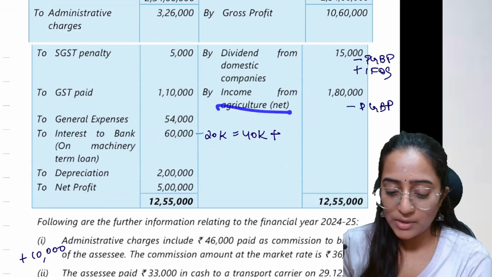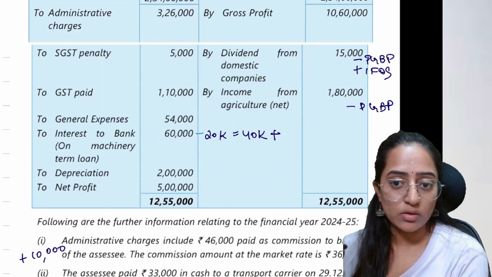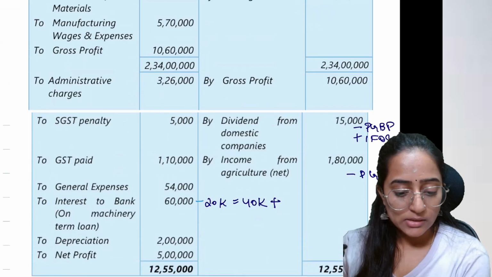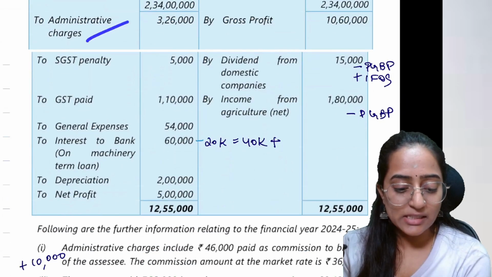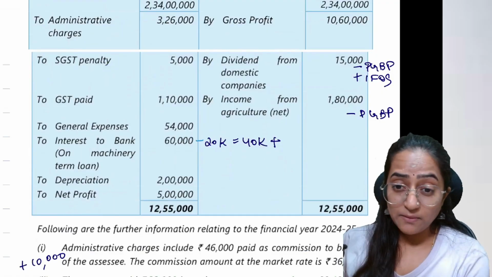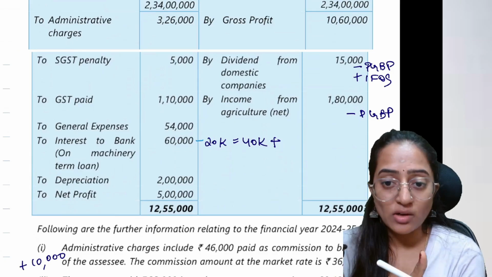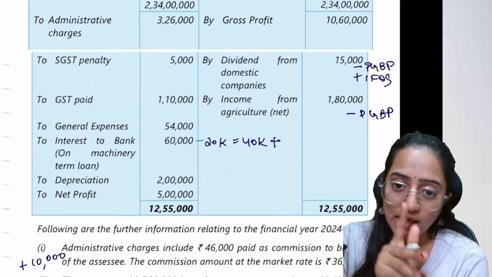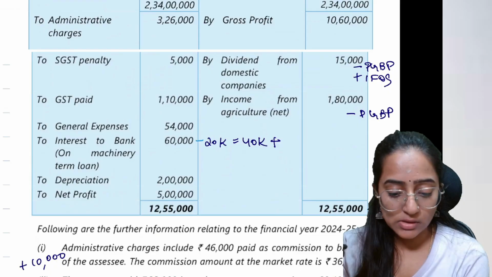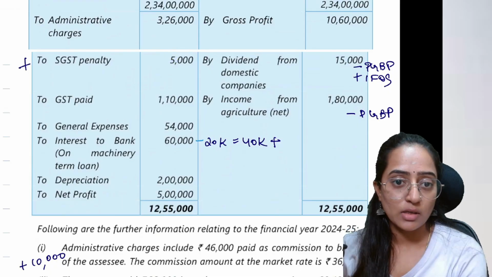However, this is your exempted income, income from agriculture. So it's not going to be taxable at all. It's an exempted income, so one effect is to minus it from PGBP. See here, administrative charges fine is a GST penalty. If the penalty being paid is because of breach of contract, that penalty is allowed. If it is because of breach of law, that penalty is not allowed. So is this penalty allowed? No, it is not allowed. So what are you going to do? You are going to add back.